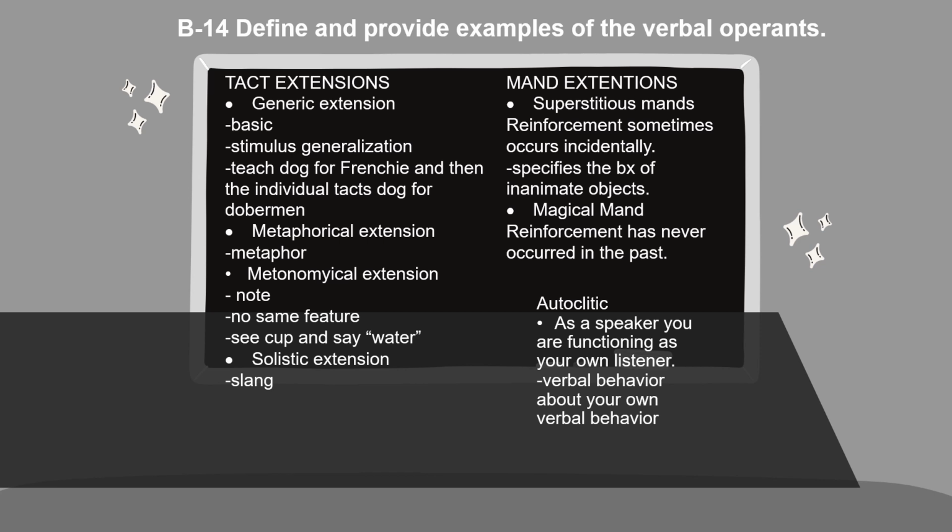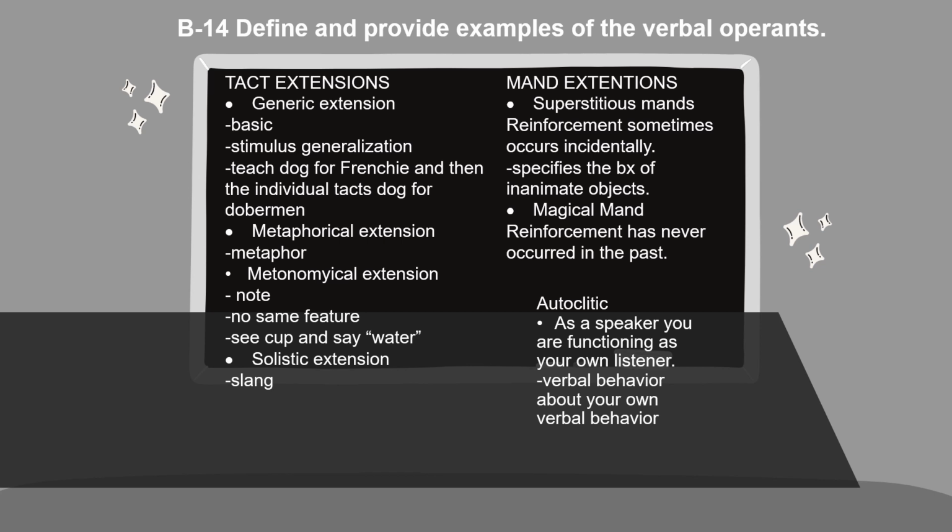And here we continue on with the verbal operants. Specifically, now we're going to talk about tact extensions, mand extensions, and autoclitic. So tact extensions are generic extensions, which are the basic ones, stimulus generalization, such as you teach dog for Frenchie, and then the individual is able to tact dog for Doberman as well.